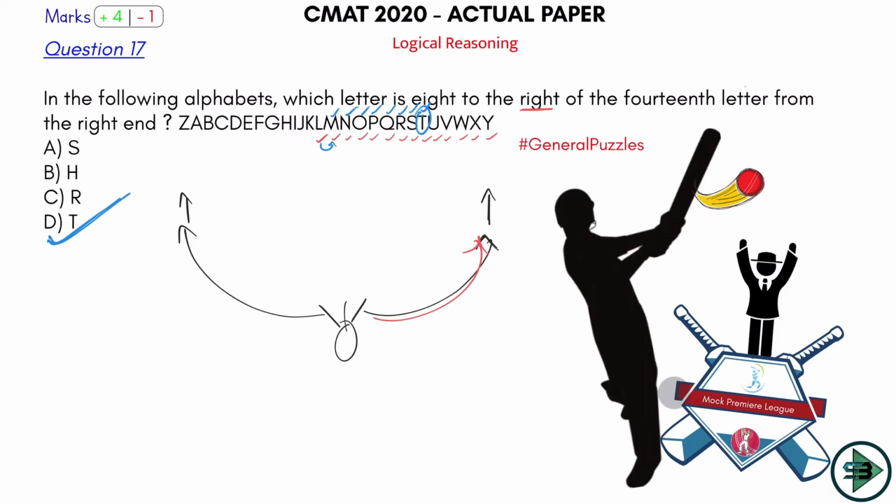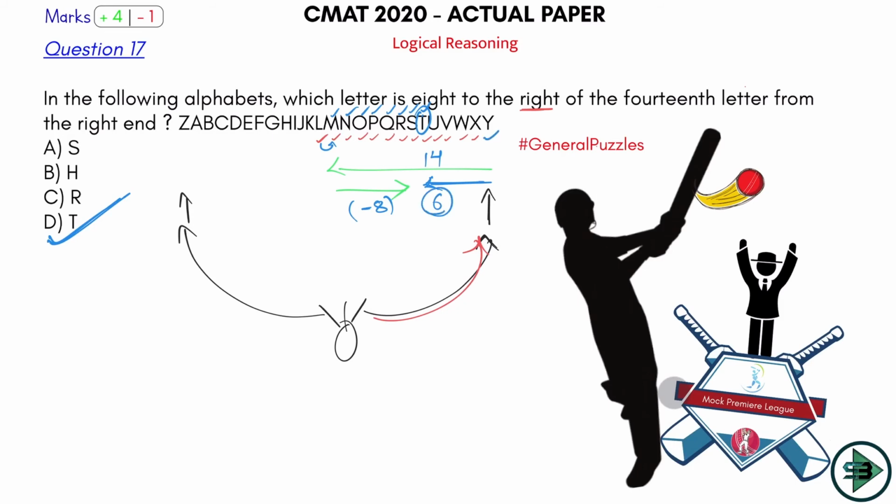But I will not even do this in the exam. I'll take a further shortcut of this. Okay, what will I do here? What is being given here? Let's see that. 8 to the right of 14th letter from the right hand. So 14th from the right hand, 8 to its right, which means 14 minus 8. Okay, which means I need an alphabet which is 6 from the right.